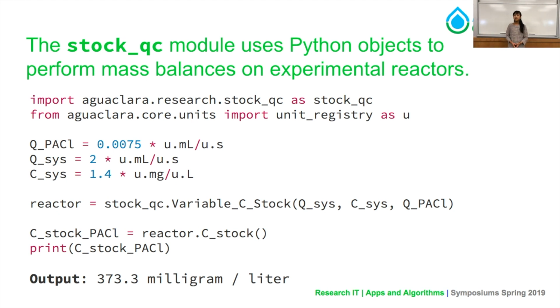Another module added to the Agua Clara research package this semester is Stock QC. This module uses Python objects, which we'll explain, to perform mass balances on experimental reactors. In themselves, mass balances are rather simple, but in a reactor, there may be many known parameters and several unknown, and creating a module that binds together this information into an object and into several functions allows researchers to do the same calculations, but much less redundantly, much more concisely, and more reliably.